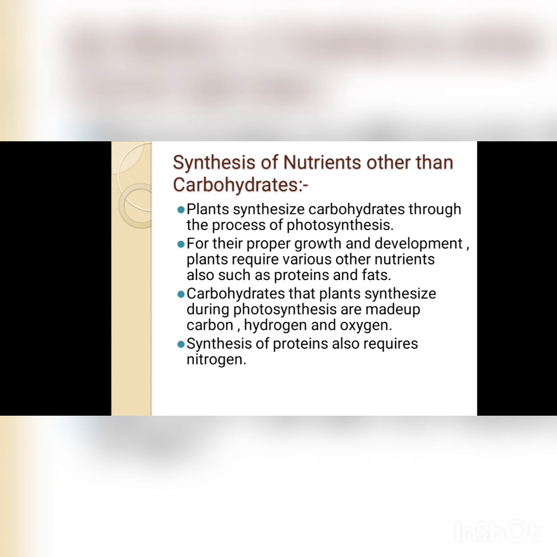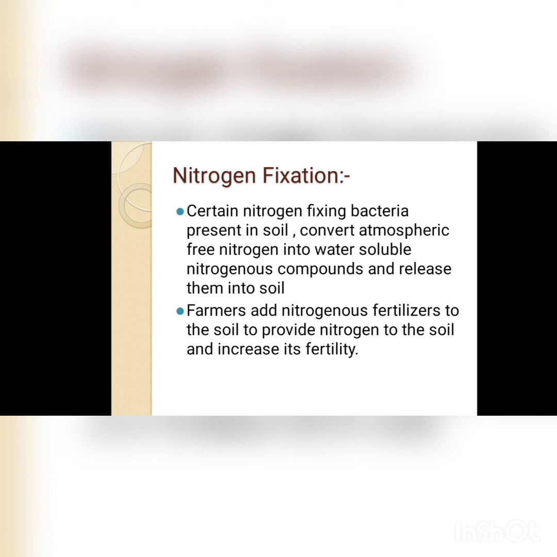Now how do plants take nitrogen? So plants fix the nitrogen with the help of one kind of bacteria which is known as rhizobium bacteria, and it is present in soil, which converts the atmospheric nitrogen into water soluble nitrogen.